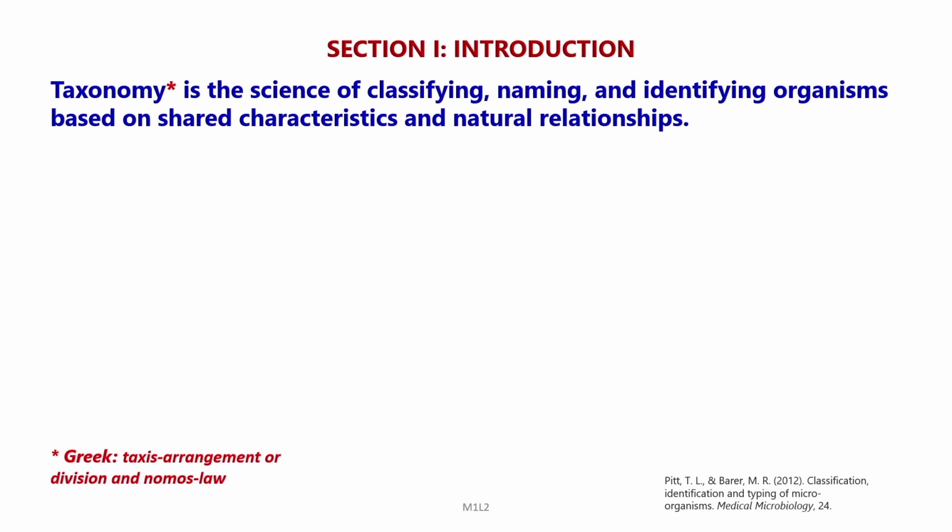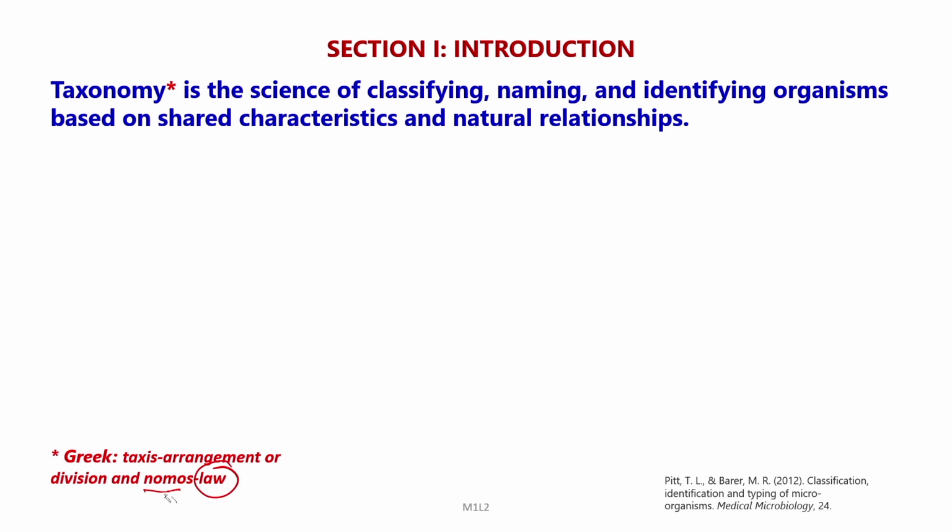Now, to the beginner, taxonomy is the science of classifying, naming and identifying organisms based on shared characteristics and natural relationship. The word taxonomy is derived from the 2 Greek words, taxis, which means arrangement or division, and nomos, which means law.